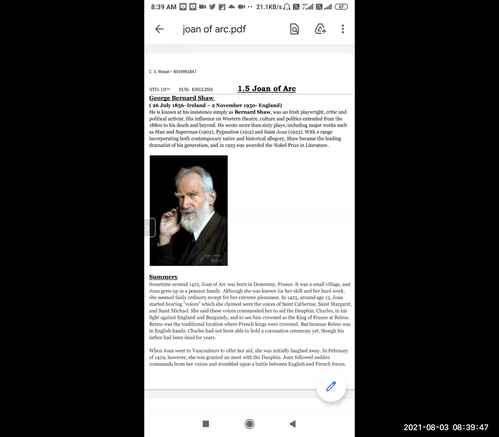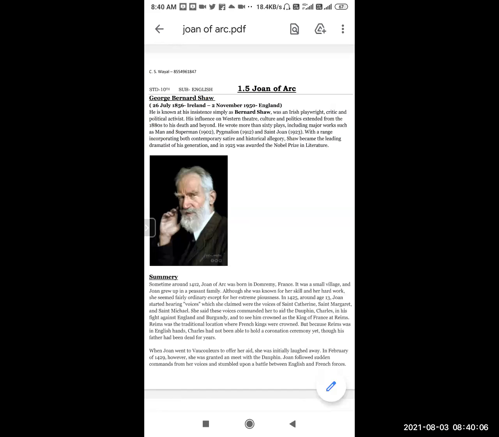Means the style of writing used was both contemporary and historical allegory, historical background also. Shaw became the leading dramatist of his generation.